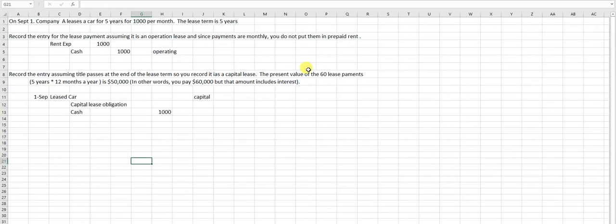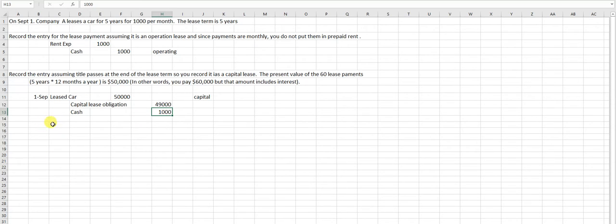This car could have been purchased for $50,000, or the present value of the lease payments is $50,000, and when you get into intermediate you'll do that. But basically what I've done with the $50,000 is remove the interest component out of the $1,000 a month, because whenever I pay off a loan I pay part principal, part interest. So I remove the interest, and that leased car is worth $50,000. Notice that my capital lease obligation then is the $49,000, because I have to have my debits equal my credits. So I have $50,000 credits, $50,000 debits.